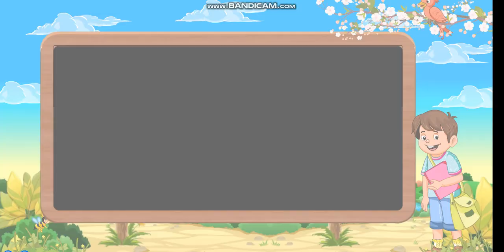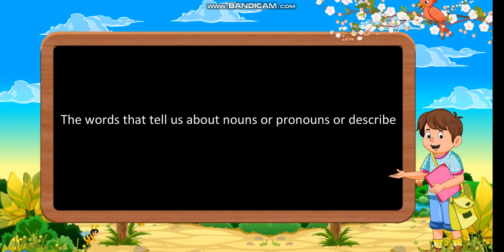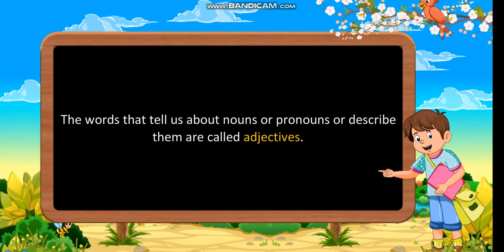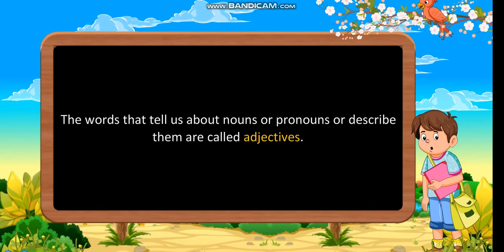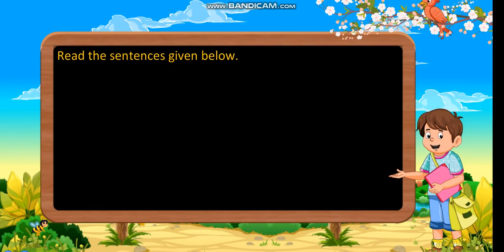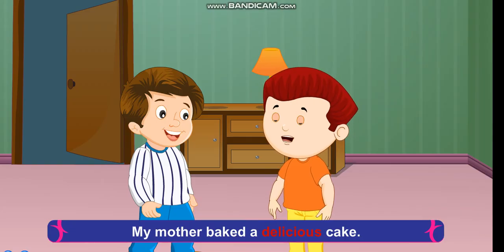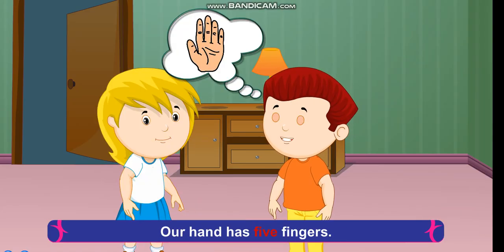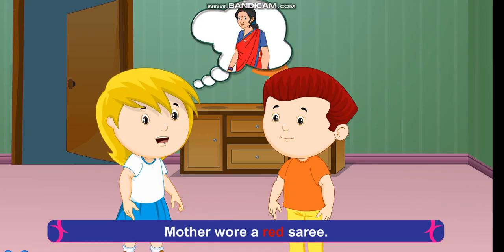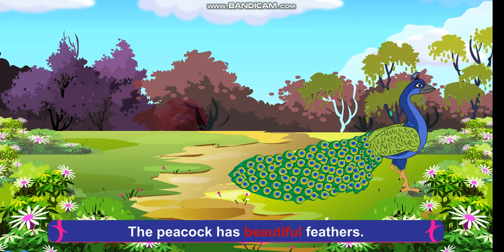Adjectives. The words that tell us about nouns or pronouns or describe them are called adjectives. Read the sentences given below. My mother baked a delicious cake. Our hand has 5 fingers. Mother wore a red sari. The peacock has beautiful feathers.